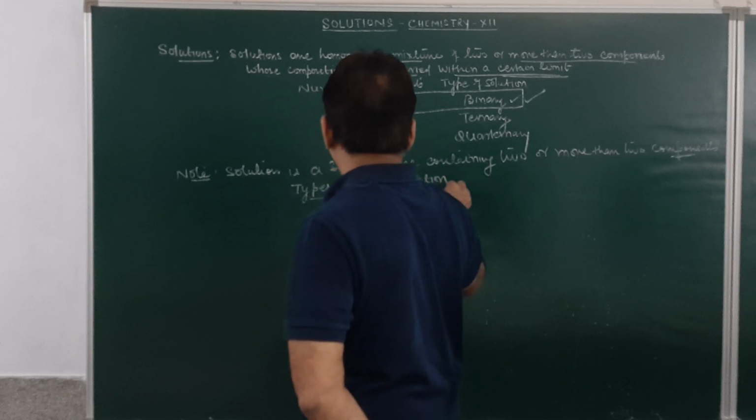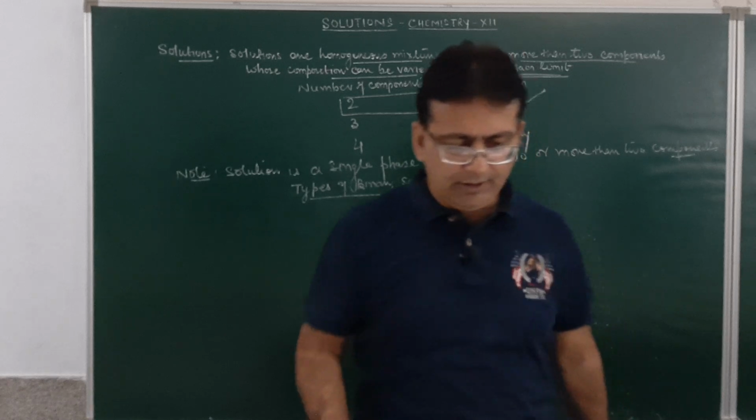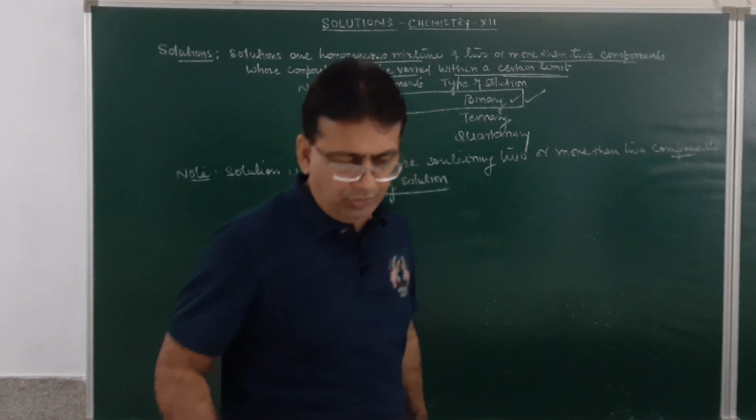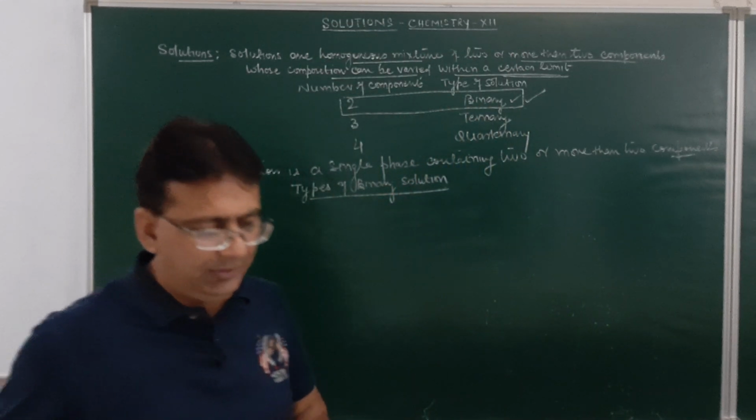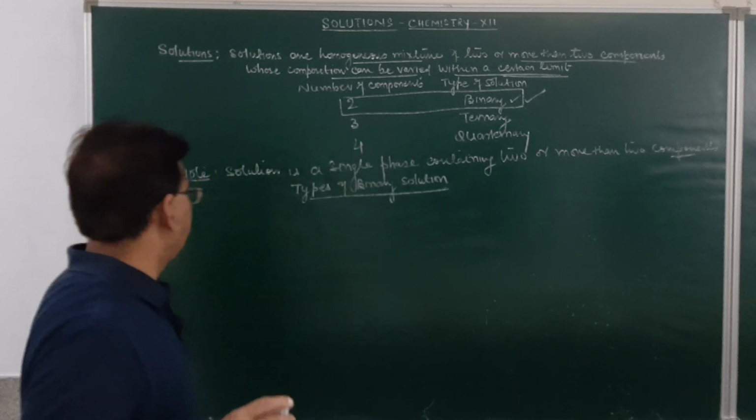If we consider the various types of binary solutions, we have a solute, then solvent, and then the physical state of the solution.